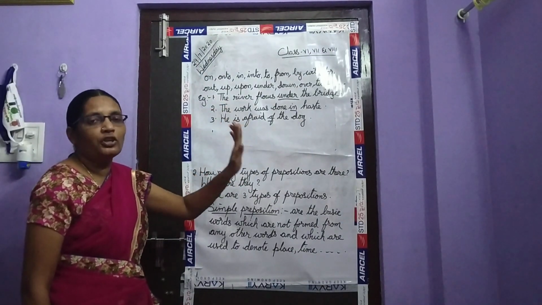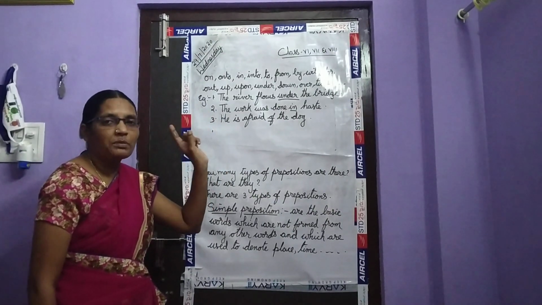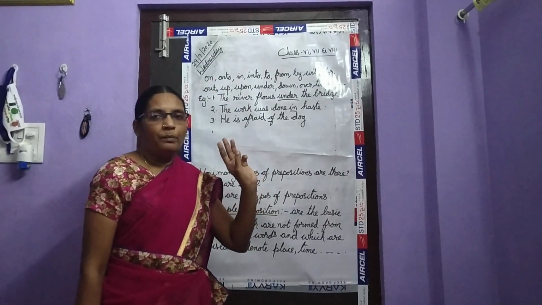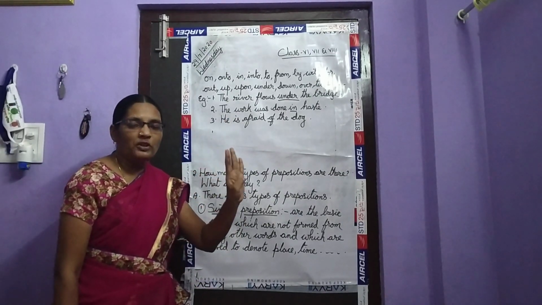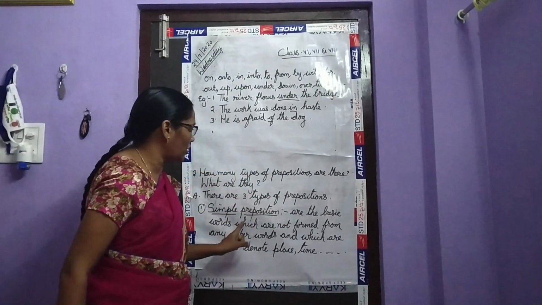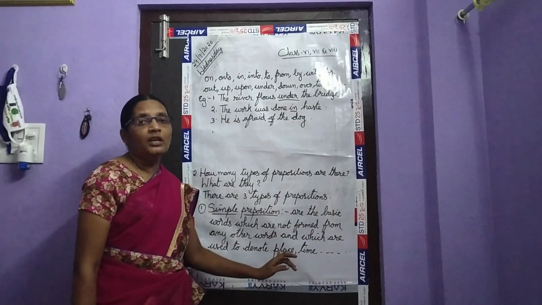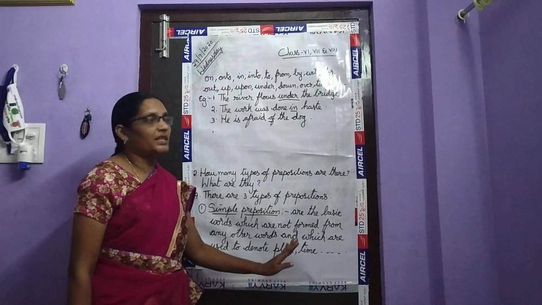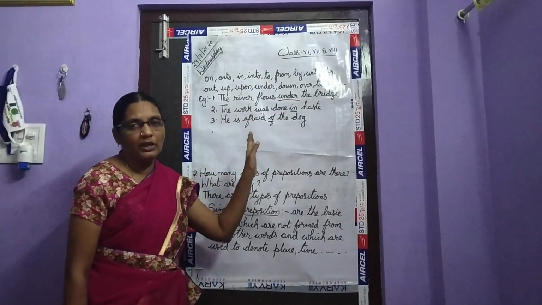What is a preposition? A preposition is a word used to show the positional relationship of a noun or a pronoun with the other words. And how many types of simple prepositions are there, children? There are three types: simple preposition, compound preposition, and phrasal preposition. What is a simple preposition? These are the basic words which are not formed from any other words, but they show the position. They are used to denote place and time. Here, under, in, of. These are the few examples of simple preposition.